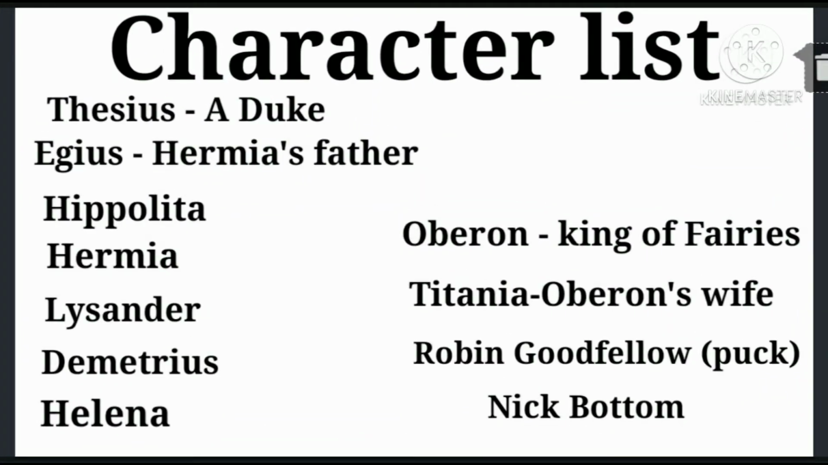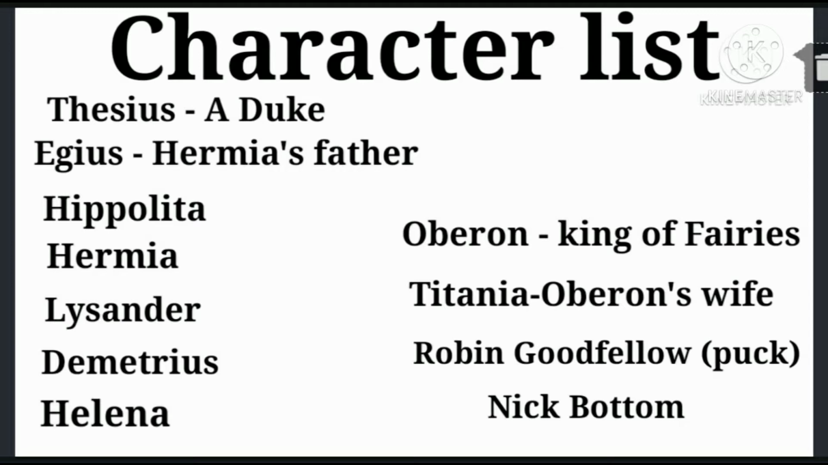First, we take the character of Theseus. Theseus is the Duke of Athens who is preparing for his marriage with Hippolyta, the queen of the Amazons. After that, Aegeus. Aegeus is the father of Hermia and he wants to marry his daughter to a man named Demetrius.